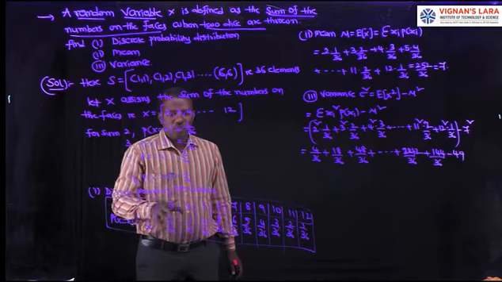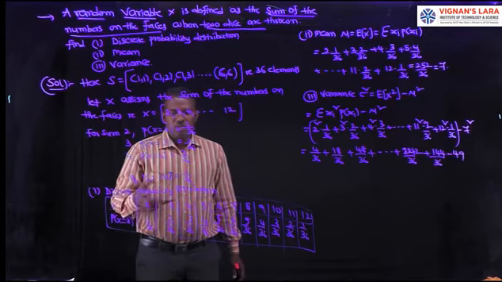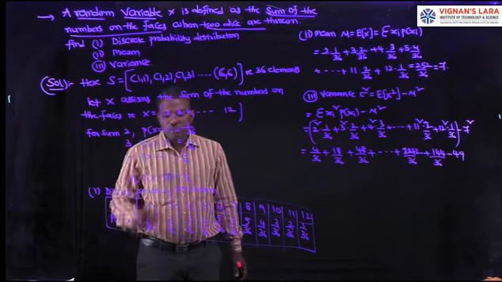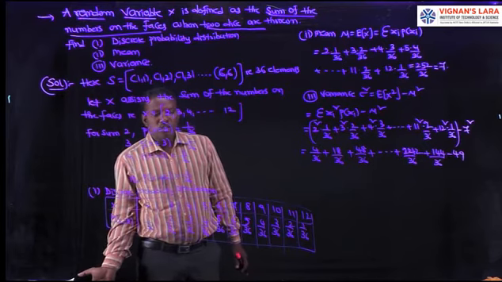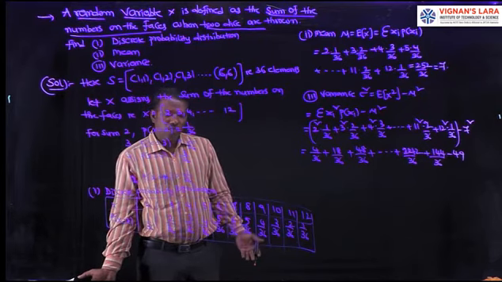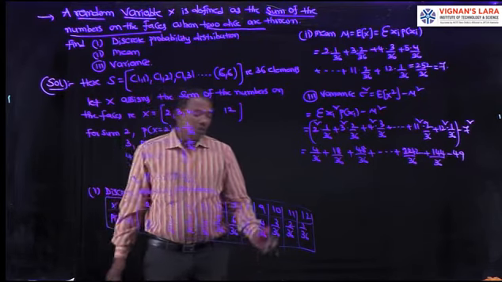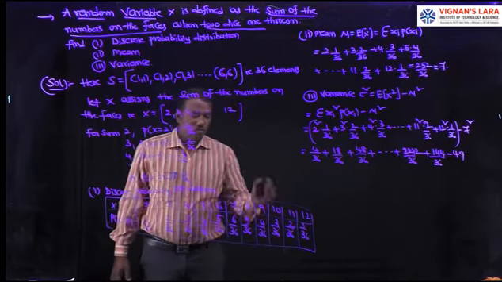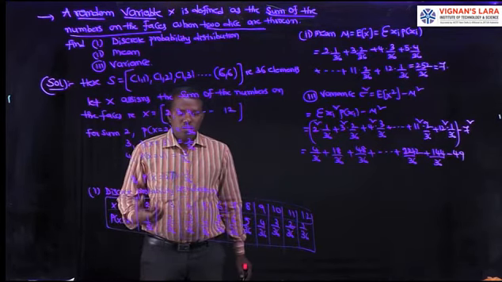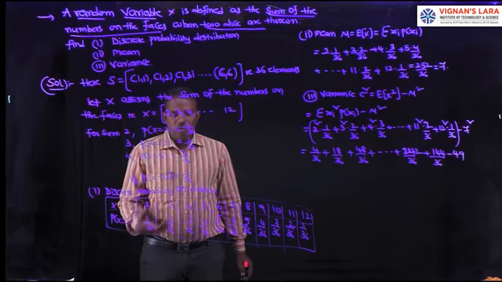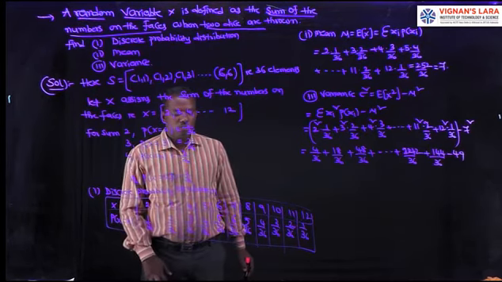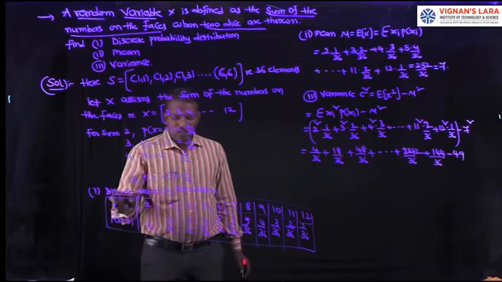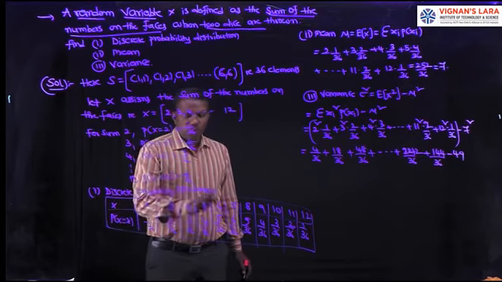Similarly, we can calculate sum 5, 6, 7, 8, 9, 10, 11 and 12. For 11, the favorable cases are (6,5) and (5,6), so the probability is 2 by 36. For 12, the favorable case is only 1 out of 36, that is (6,6), so 1 by 36. So construct the table for the discrete probability distribution.